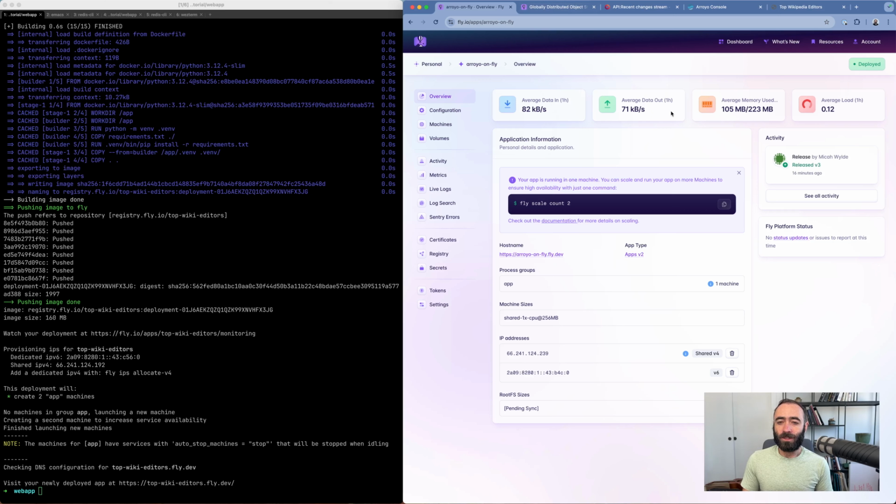So that is Arroyo running on Fly. I think it's literally the easiest way to run a stateful streaming pipeline, and I'm really excited to see what folks do with it.